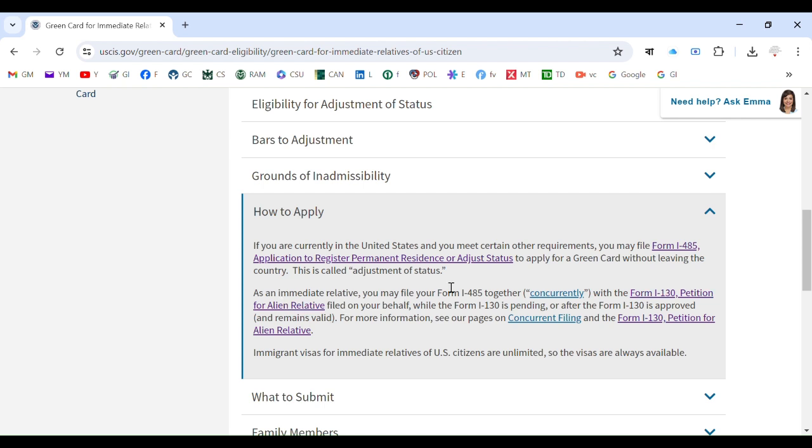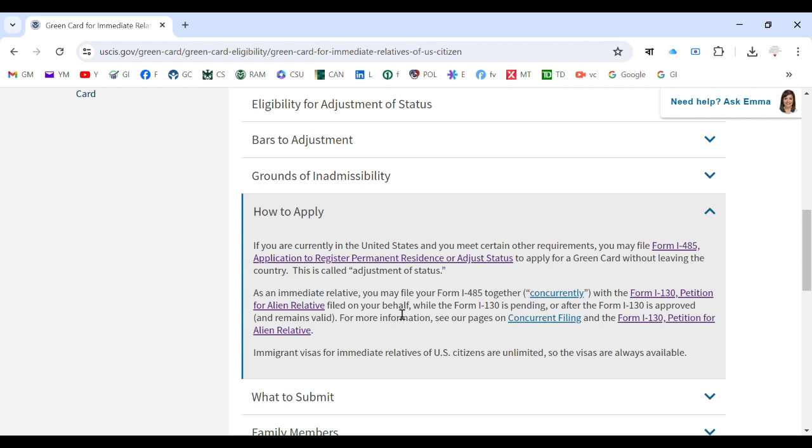This category, immediate relative, has a big advantage: the immediate relative can apply with both forms. Form I-130, which is the first step, is the petition. Normally the petition has to be done and approved individually, but because you are an immediate relative, you can concurrently, or together, file I-485, which is the second stage of the green card application. So you understand now what it means.